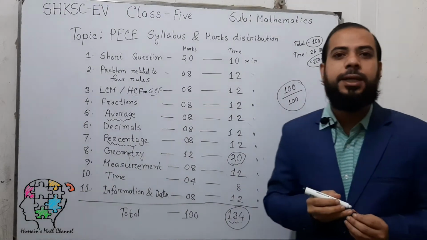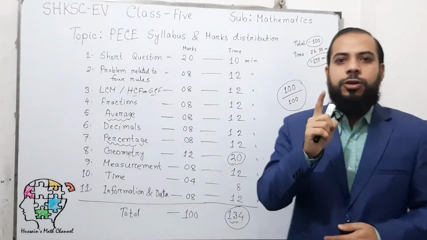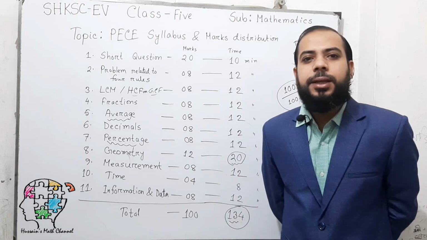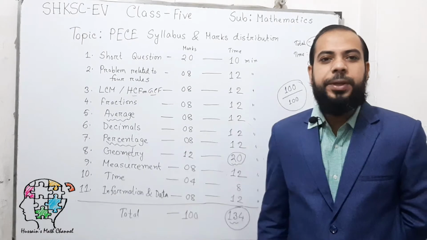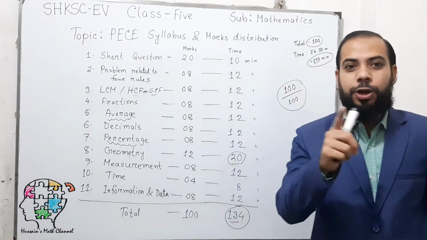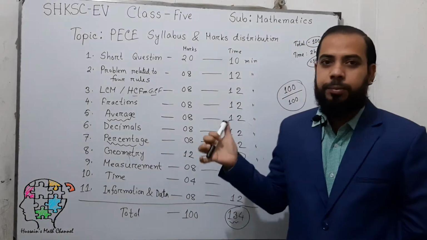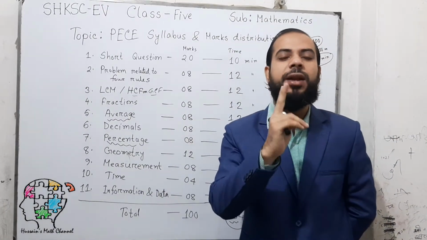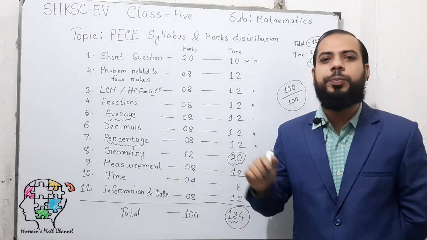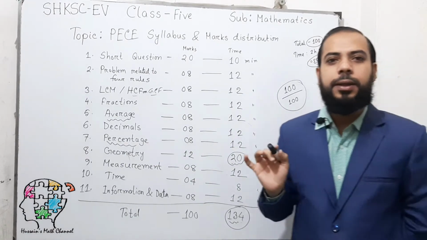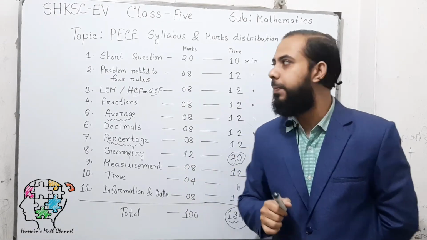In the previous PC exam, that means in 2019, out of 64 students, almost 60 students got 100 out of 100. So I hope all of you in this class, this year, if the exam is held, will get 100 out of 100, inshallah. So all you have to do is practice a lot at home and in school, and then you can do better in the exam.